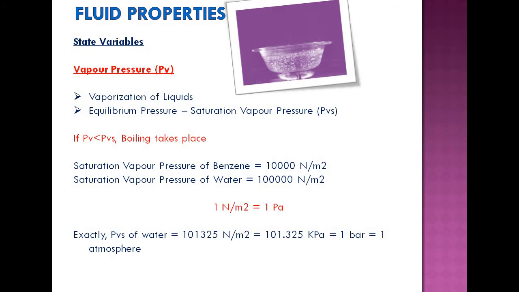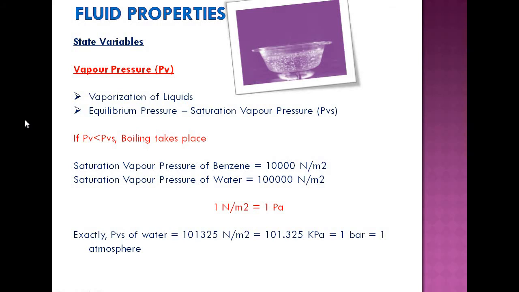One tries to enter into the atmosphere, and the vapor that tries to re-enter into the liquid itself. So at equilibrium, when these two processes are in equilibrium, the corresponding pressure is termed as equilibrium pressure, and that is termed as saturation vapor pressure.